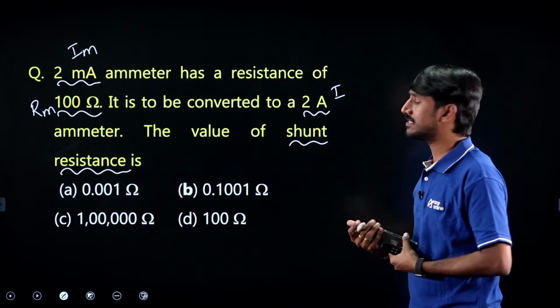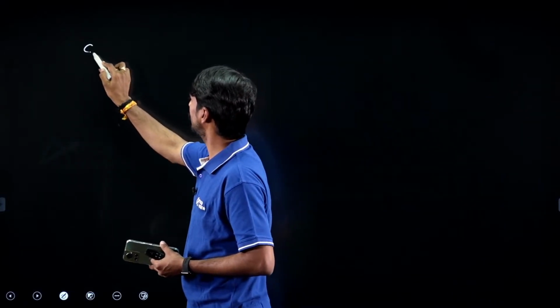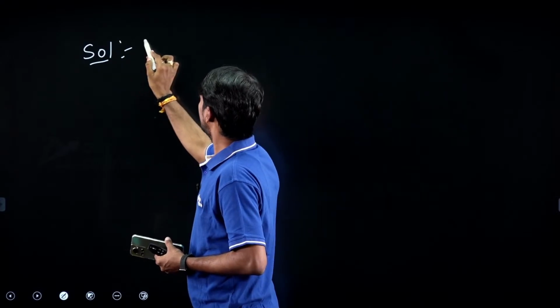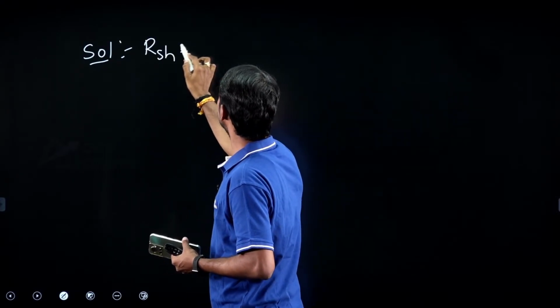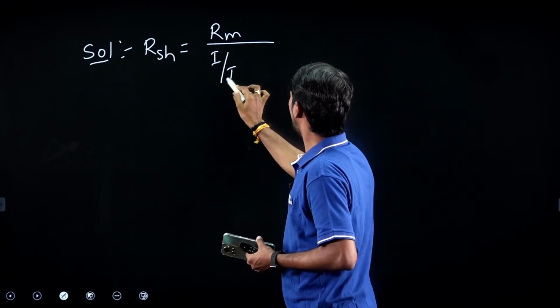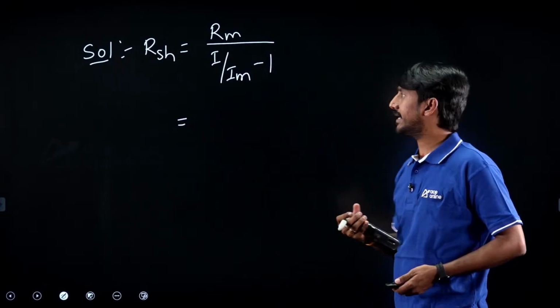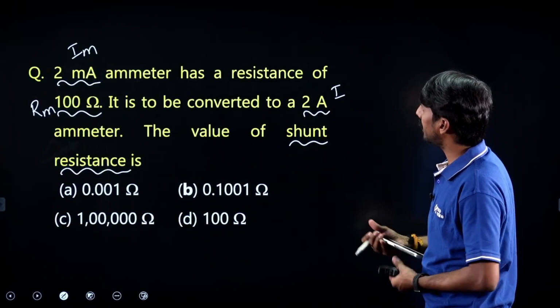So what is the shunt resistance formula? Let us write here. RSH is equal to RM by I by IM minus 1. What is RM? 100.